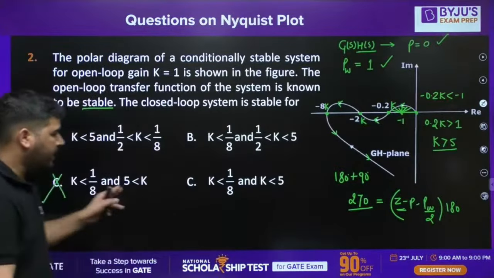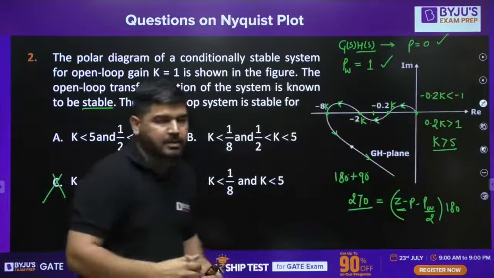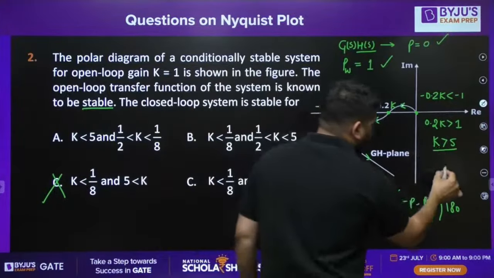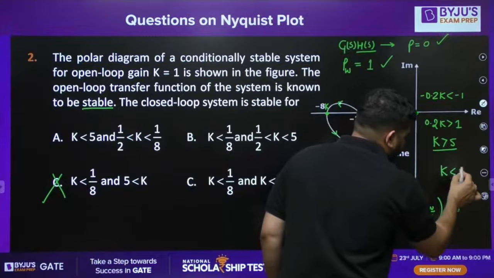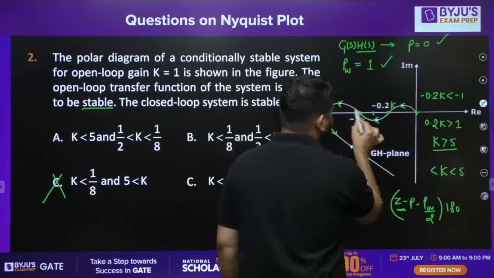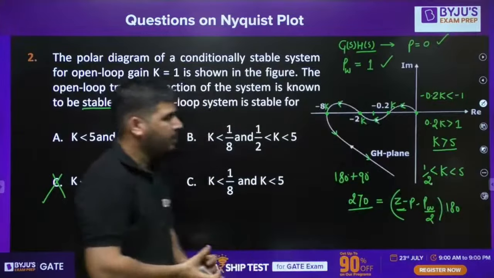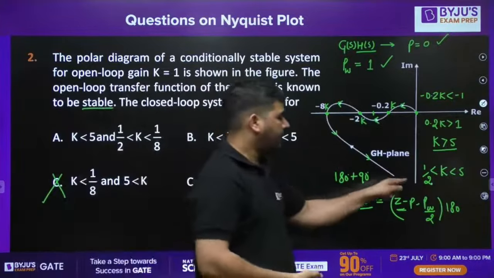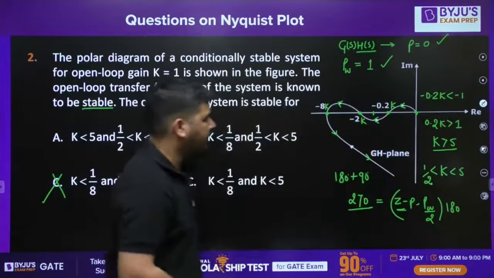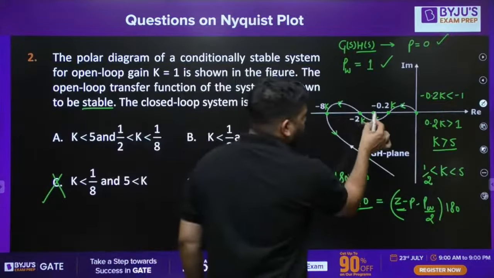Now let's come here. Let's say -1 is here at this point. So let me erase this point. Okay, now what I'm taking is, I'm taking -1 to be at this point. It means K is less than 5 and greater than this point. K is greater than half. K is greater than half, less than 5. Let's look at this range.